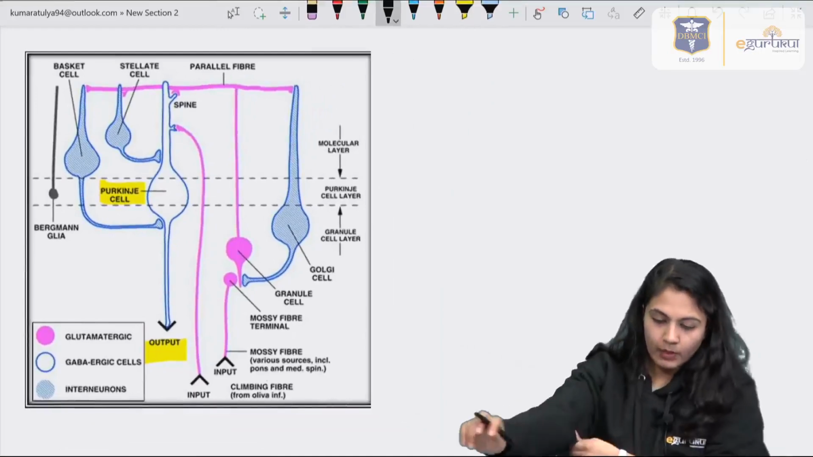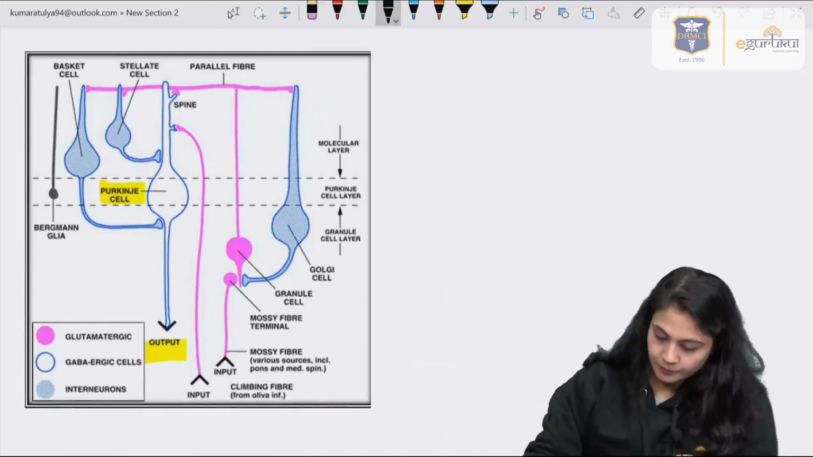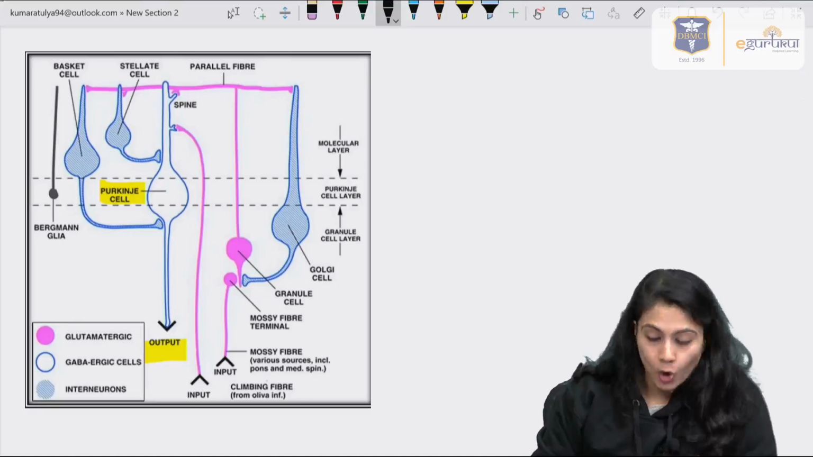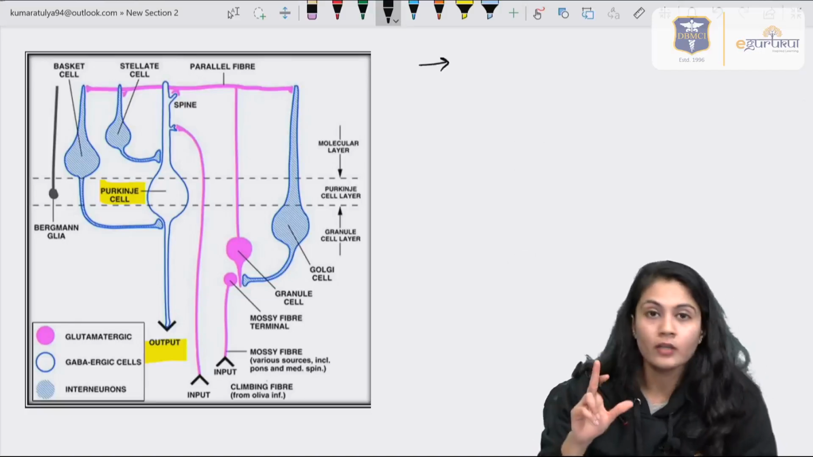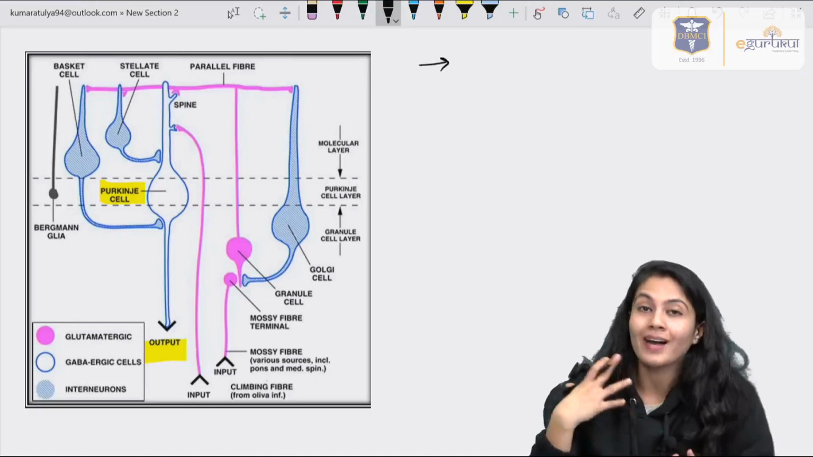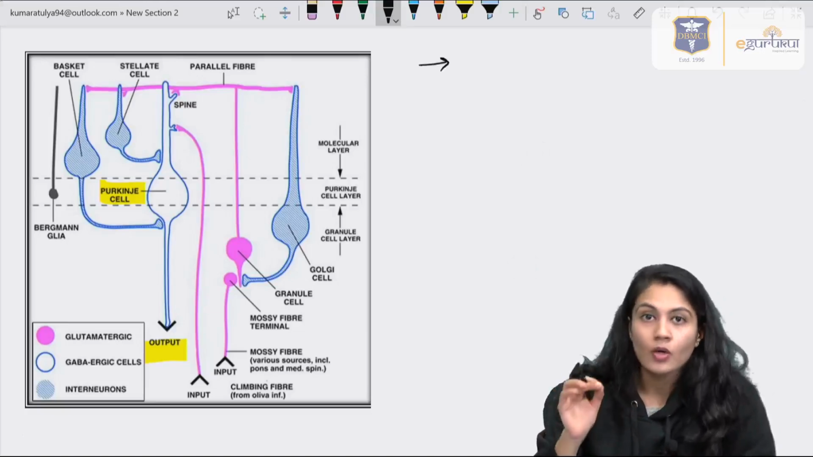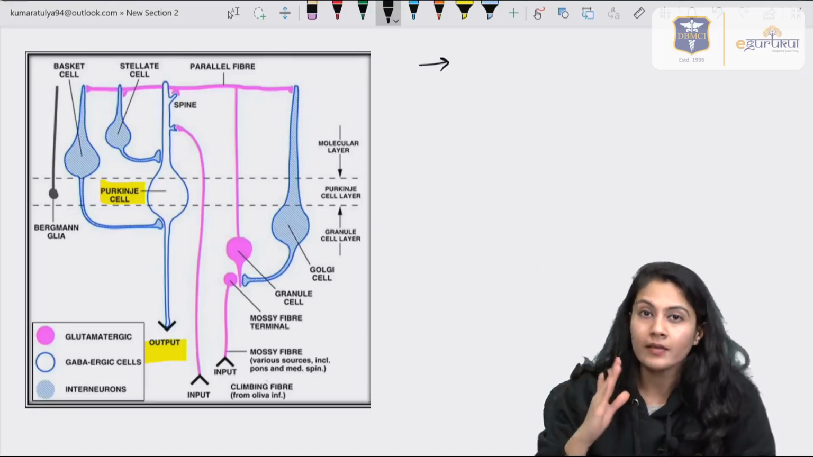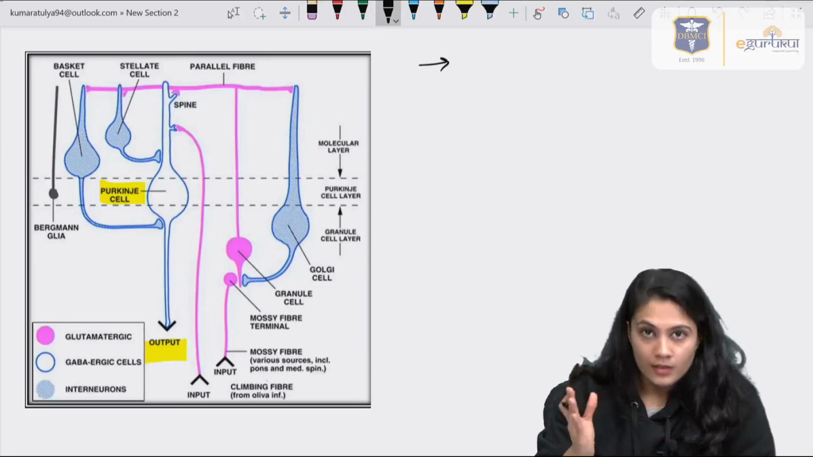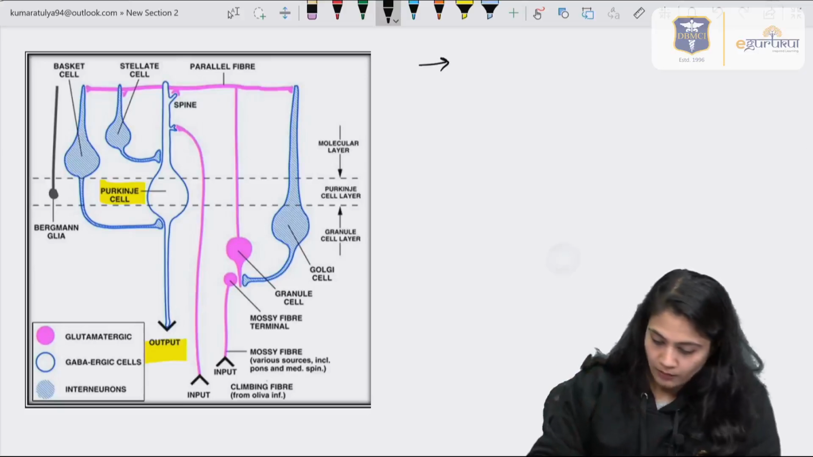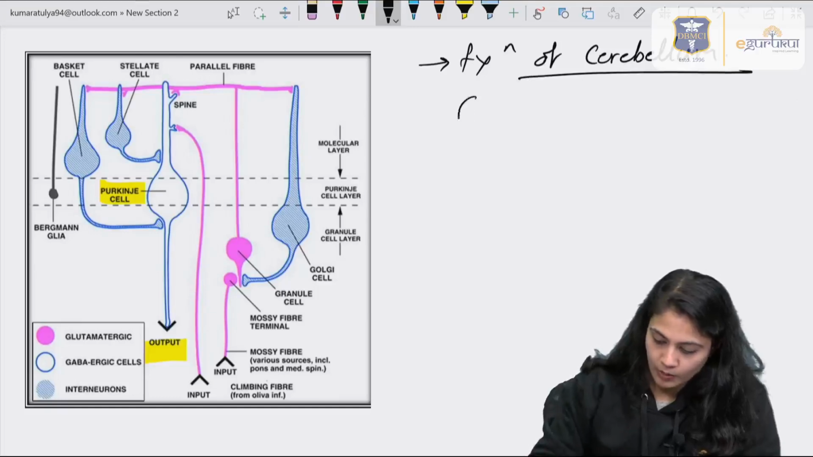Talking about the cerebellum, it helps in coordination. Remember, it is not deciding the movement or programming the movement, it is just coordinating the movement. Whatever errors are there, those are removed by the cerebellum. The mechanism we will see, but first of all, the functions of cerebellum. Why it is important to have a cerebellum is, it helps in the coordination of the movement.